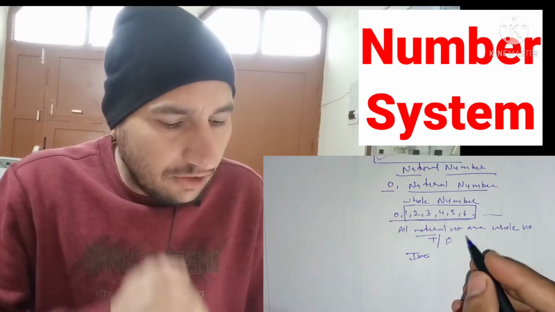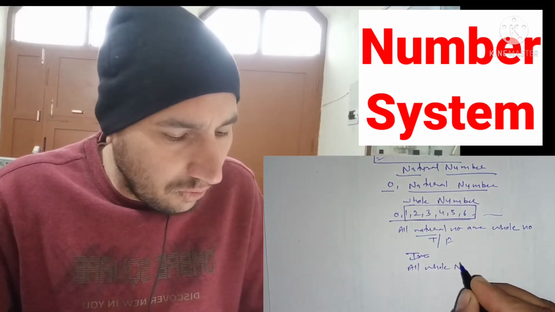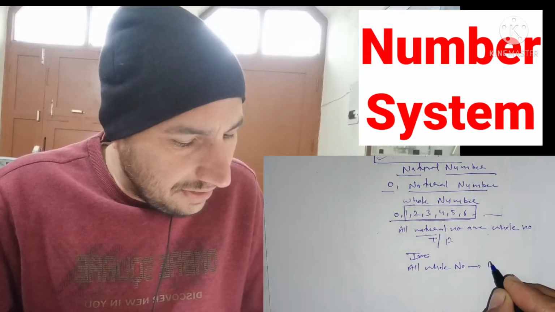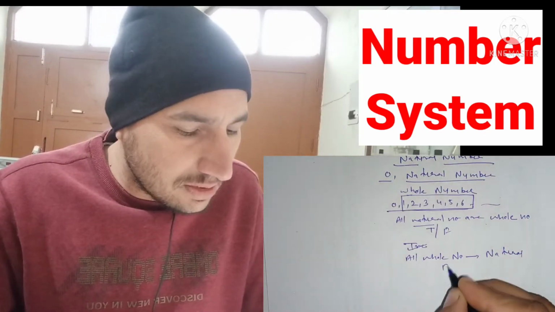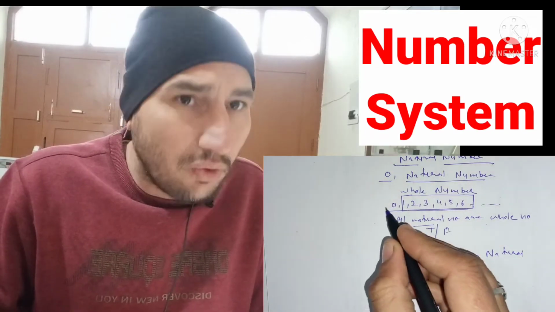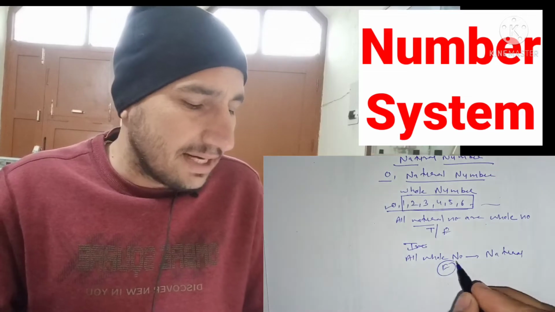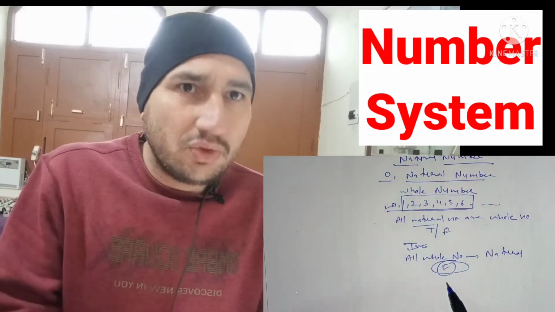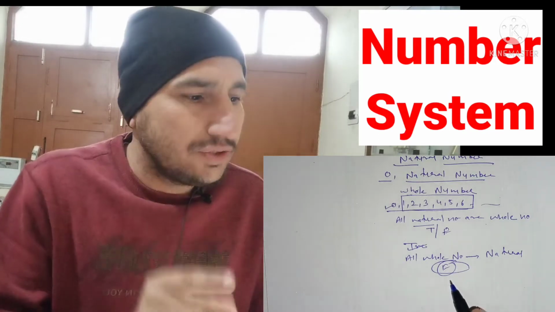But if I reverse it, if I ask you, all whole numbers are natural numbers, then it becomes false. Why? Because 0 is a whole number, but it is not a natural number. So my answer will be false. All natural numbers are whole numbers, but all whole numbers are not natural numbers.